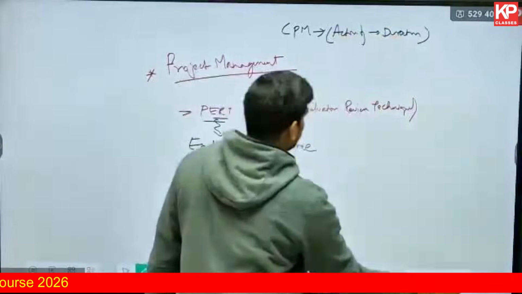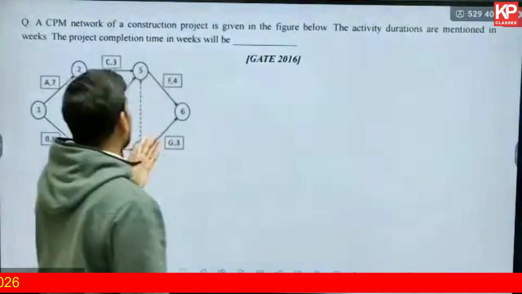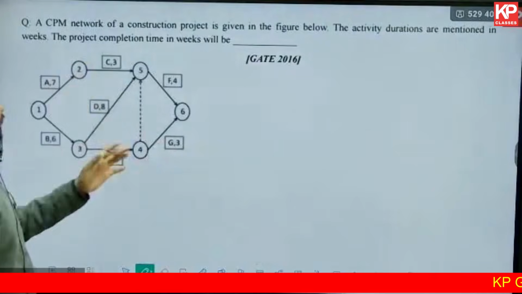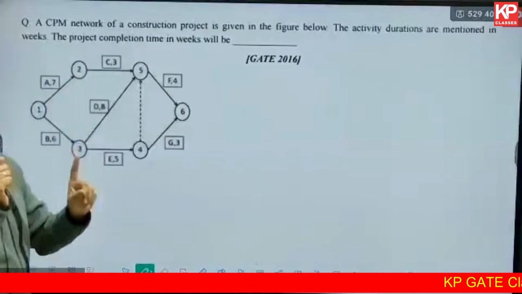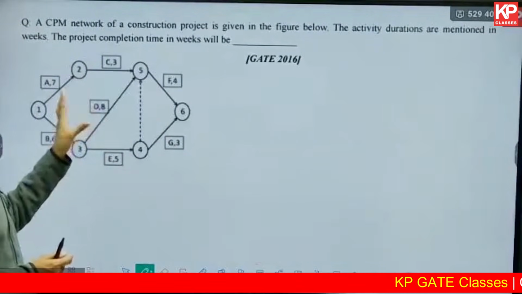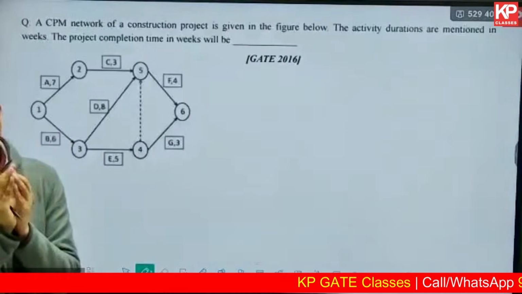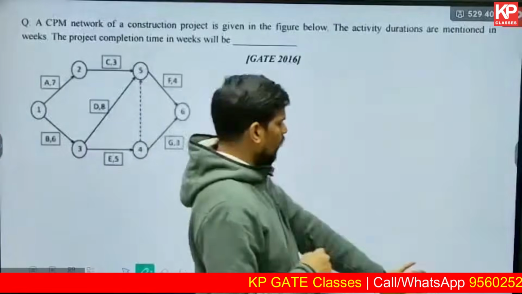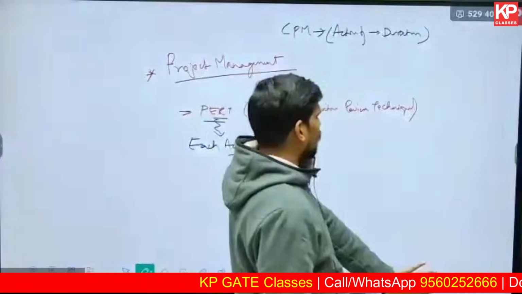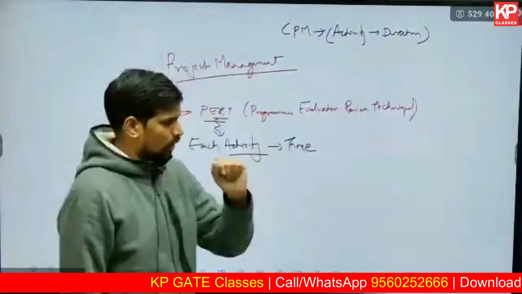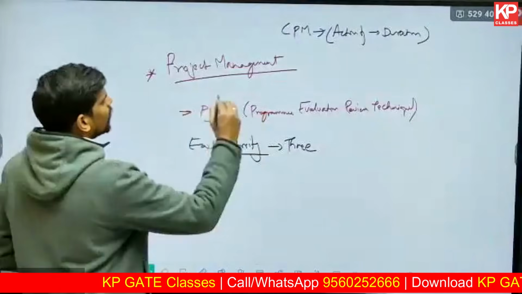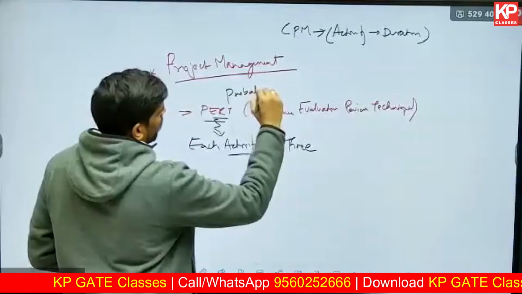For example, if you look into this particular diagram, there are various activities A, B, C, D, E, F, and so on. Each activity has one duration. A has 7 days, D has 8 days. So this is a network where you have a fixed duration for each activity. So this is called critical path method, which is a deterministic model. Whereas PERT is based on a probabilistic model.